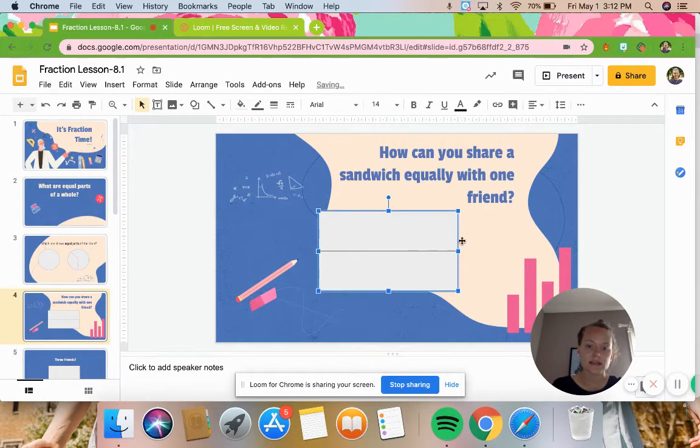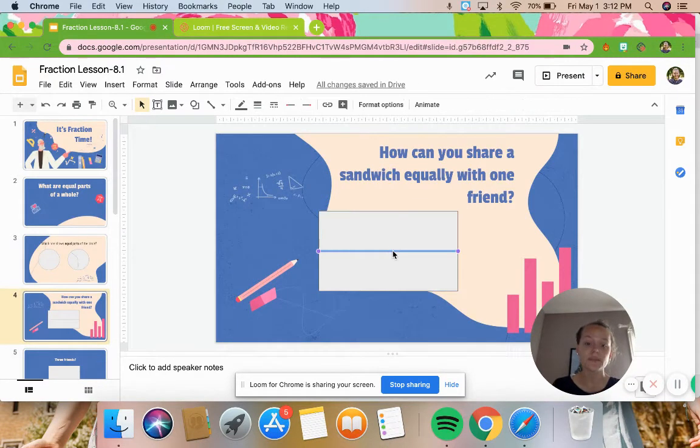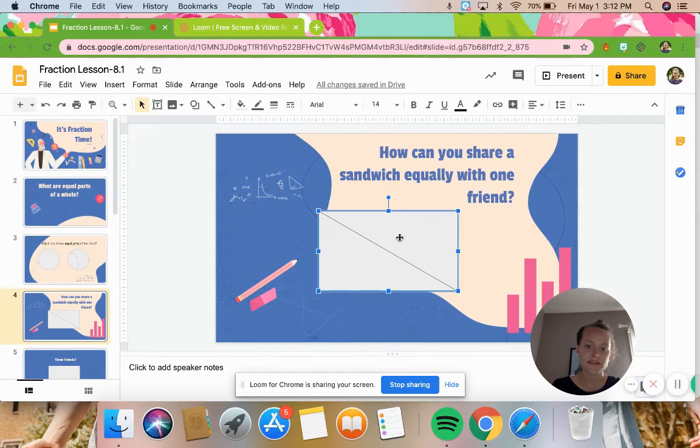Another way I can do this is by cutting it like this. My friend gets this part and I get this part. They are equal. They're the same as each other. I can also do it by cutting it diagonally. So this is my friend's part and that's my part, and they're the same size and they're the same shape. So they are equal parts of the whole. And remember, this whole rectangle is the whole shape. And each side are the equal parts.